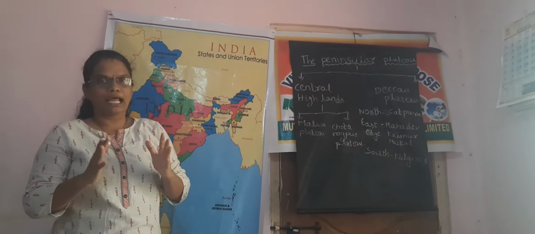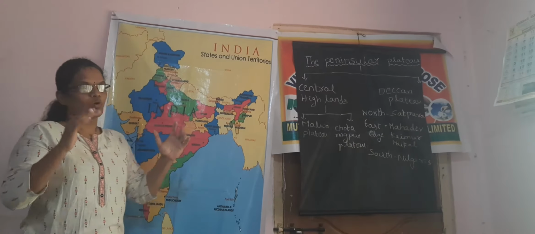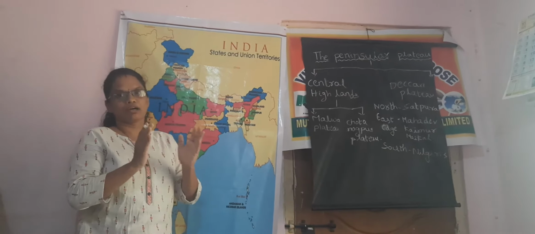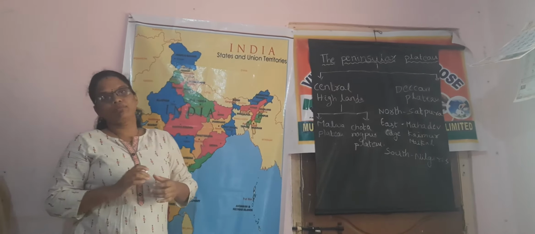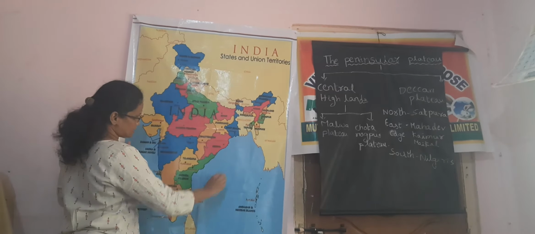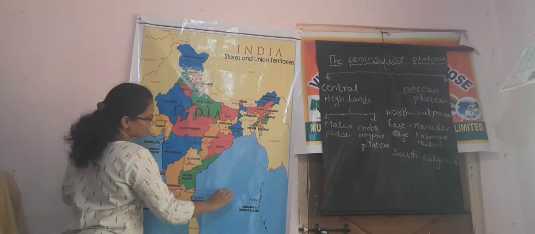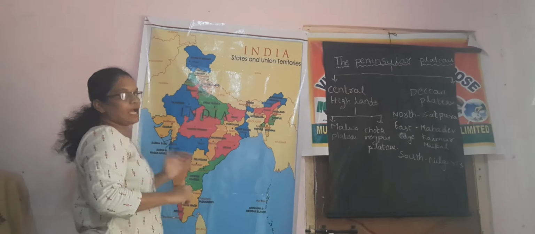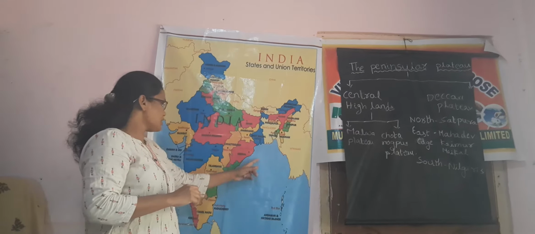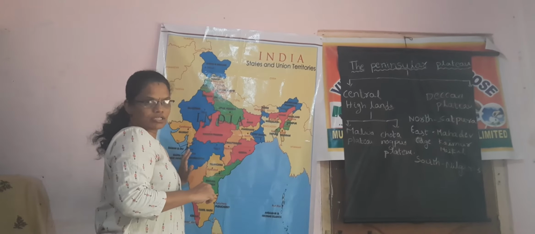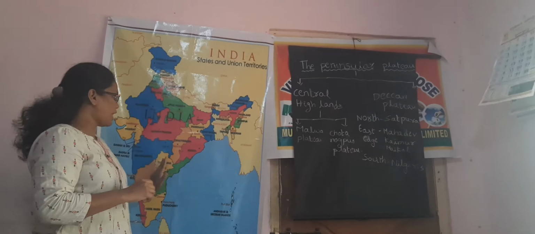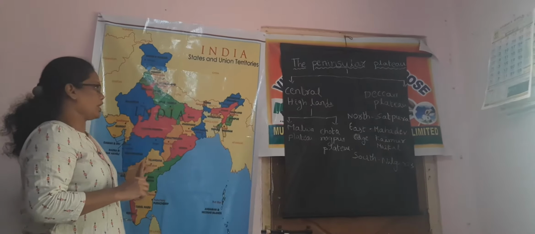Peninsular means a land that is surrounded by water on three sides. If a land mass is covered by water on three sides, it is called a peninsula. Here also, this land is completely covered on three sides by water: the Bay of Bengal, the Arabian Sea and the Indian Ocean. In between, this land is a plateau, called the peninsular plateau.